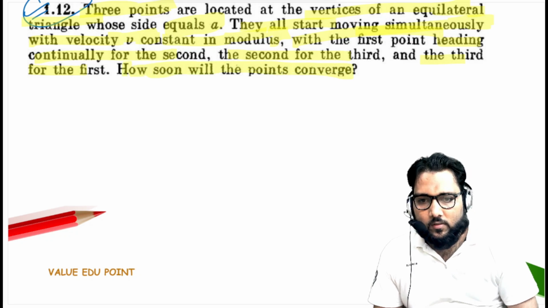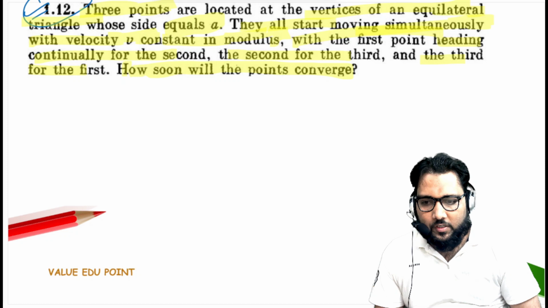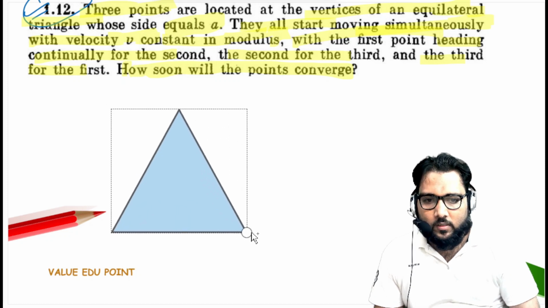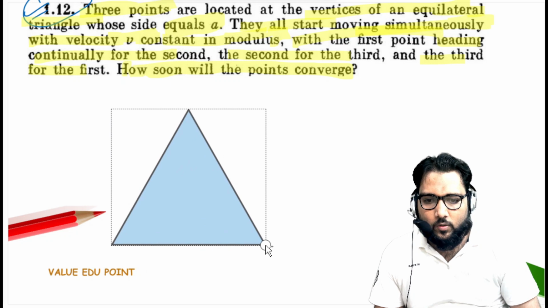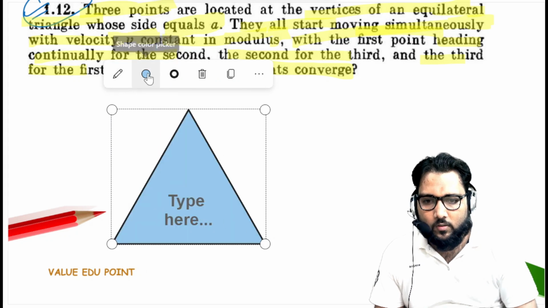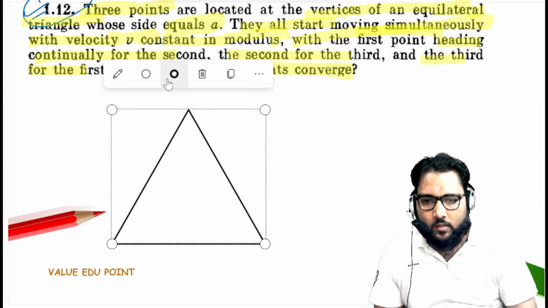Okay, sir. Okay, guys, look at this. What is happening here? This is the equilateral triangle.